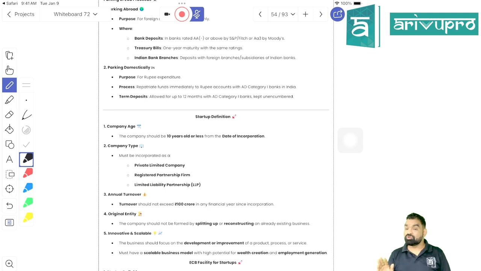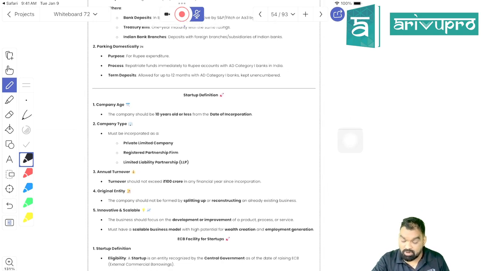Third condition, you should satisfy any one of these conditions: you are into innovation, or you are capable of creating huge employment opportunity, or you are creating huge wealth, huge revenue. Fourth condition is that your turnover should not cross the limit of 100 crore. Is it clear?